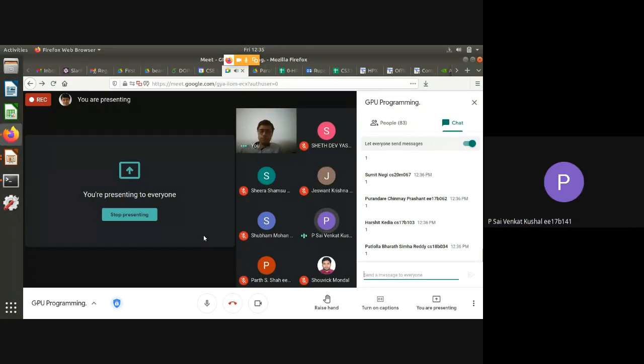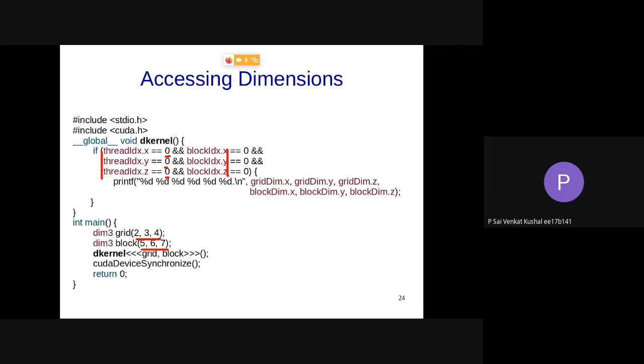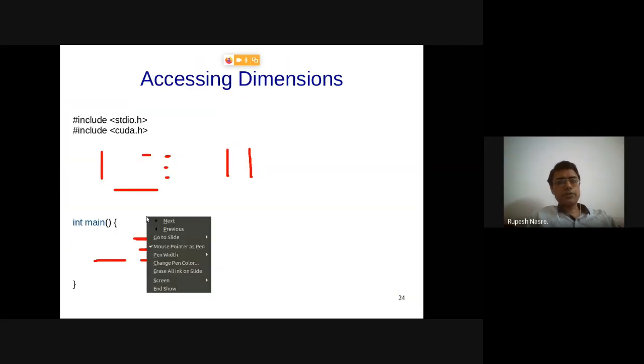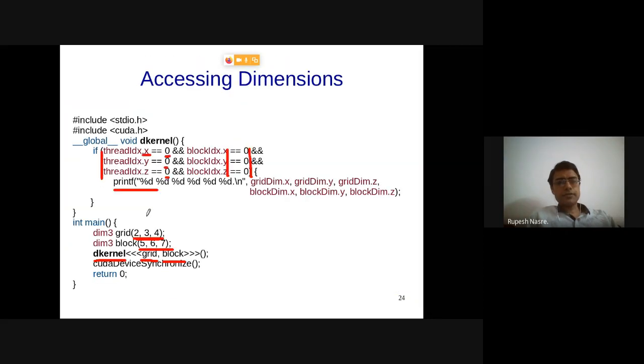Sir, can you repeat again, why is the thread part only one, with zeros occurring in only one block? Sure. If we look at this part, blockIdx.x equal to 0 and .y, .z, there is only one block in the whole grid which is going to have 0, 0, 0 as the IDs, not dimensions, as the IDs, right?